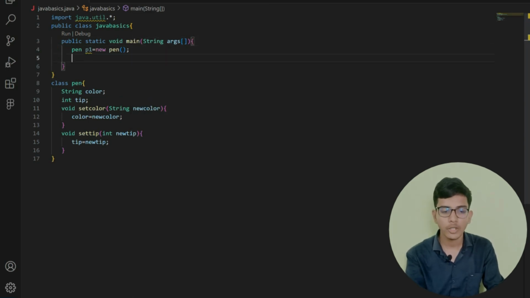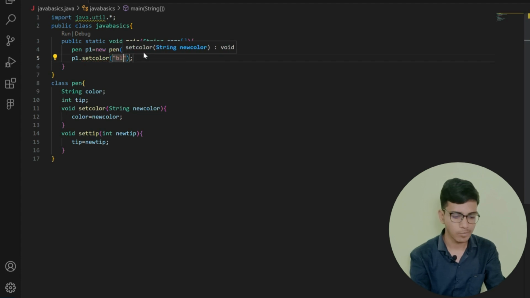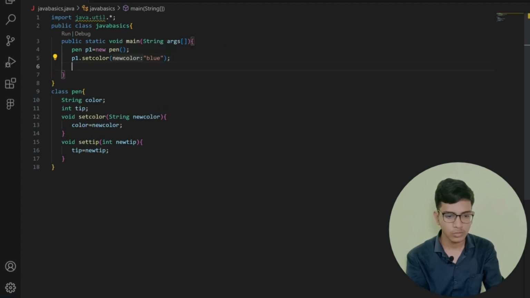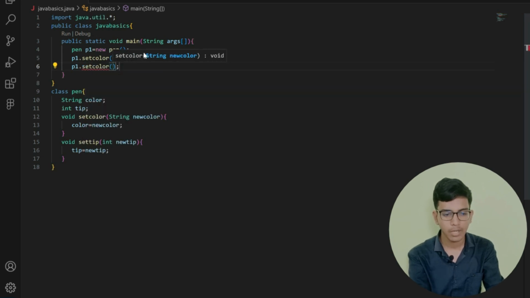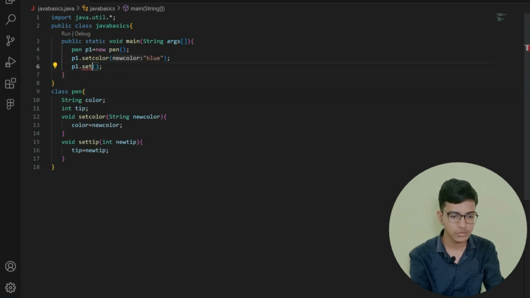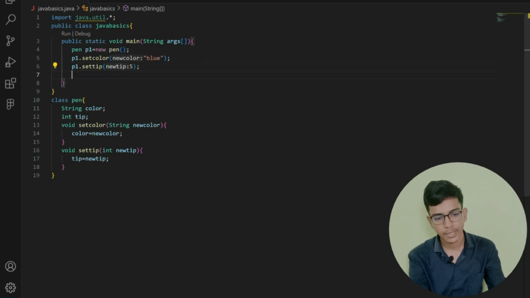After it, if I want to access the function or the attribute or property of a class, then I need to write p1 dot setColor. After it, I am setting the color as blue. After that, I am calling p1 dot setTip, and in place of the tip I am giving 5.